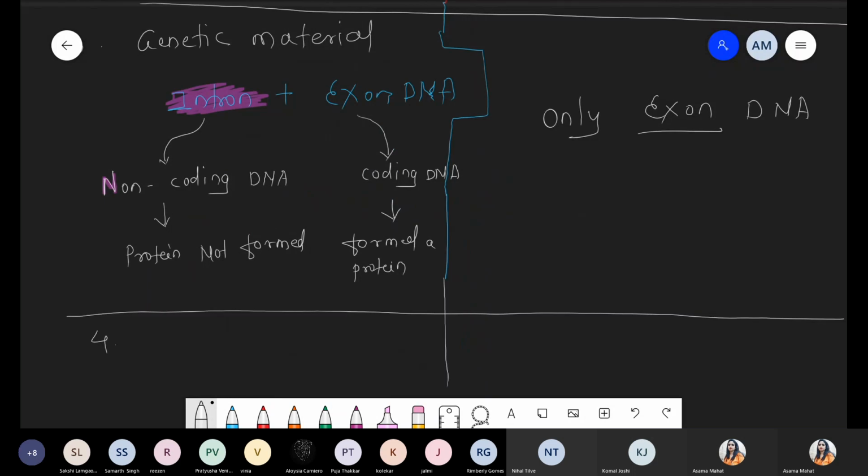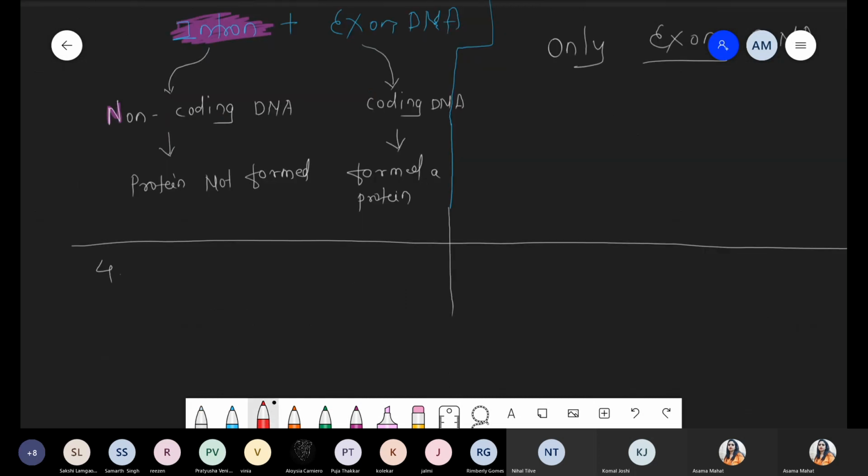Definitely DNA has a negative charge due to the phosphate group. And now what happens? The cell is very small. Inside the cell there is a nucleus, or whatever body is present, and the cytoplasm. So we require a positively charged protein for the packaging of DNA. Negatively charged DNA interacts with the positively charged protein. So there is positive-negative attraction, and because of that attraction, at minimum size we can pack the maximum amount of DNA. So for packaging and compaction of DNA, we require some positively charged protein.